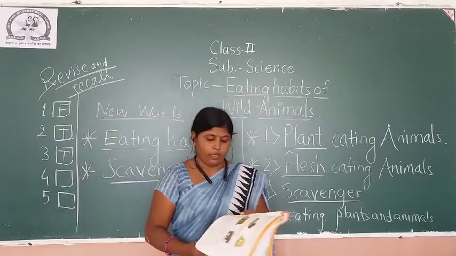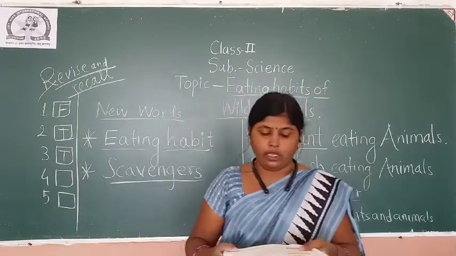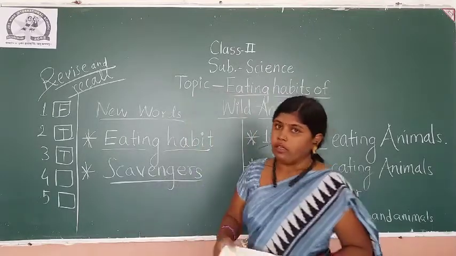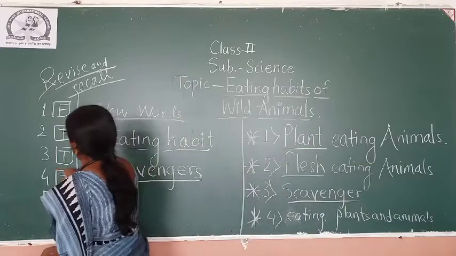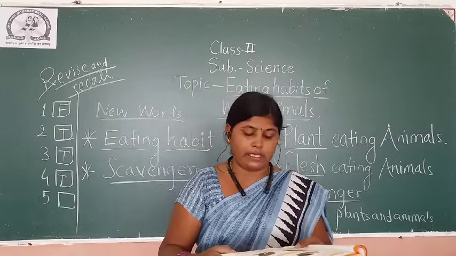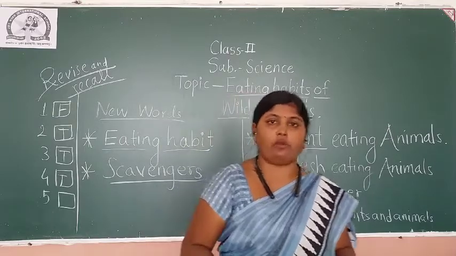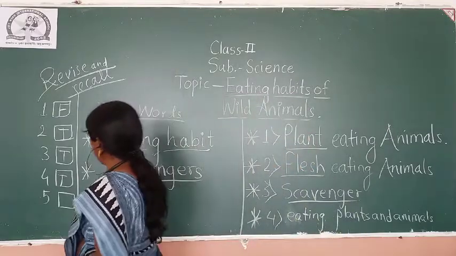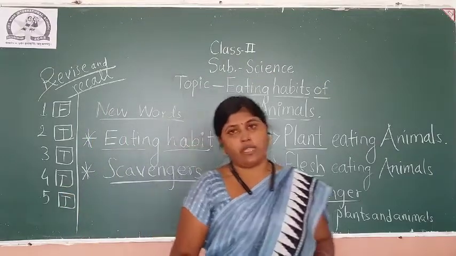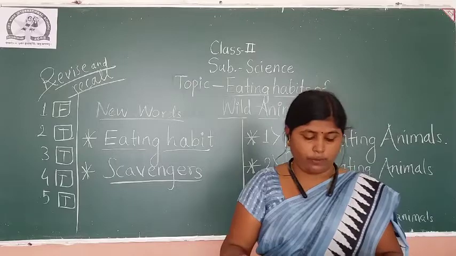T. Okay. Now number 4, hyenas eat the flesh of the dead animals. Yes, absolutely correct. Hyenas eat the flesh of the dead animals. So this sentence is also true. Okay. Number 5, some wild animals eat both plants and animals. Yes. Now only we discussed that some animals eat plants and some animals eat flesh also. So this sentence is also true.